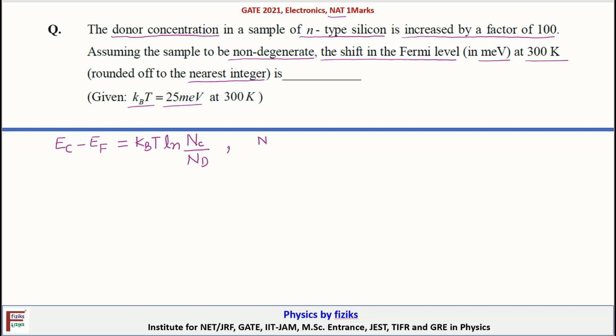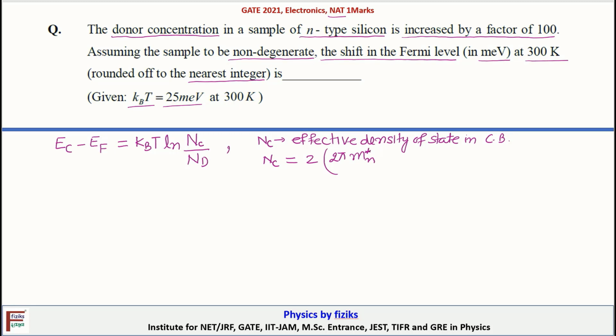Nc is the effective density of states in the conduction band, and Nc is equal to 2 times (2 pi mn star Kb T divided by h square) power 3 by 2.